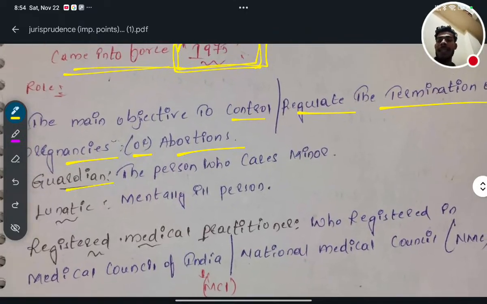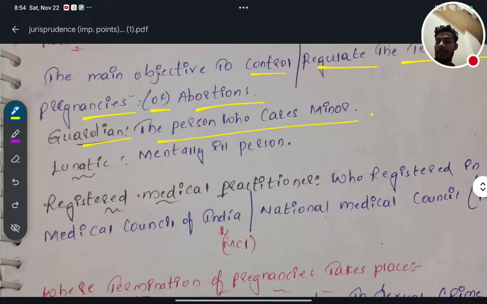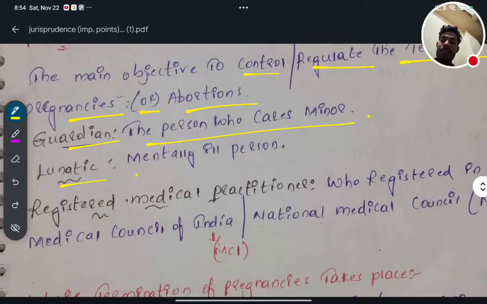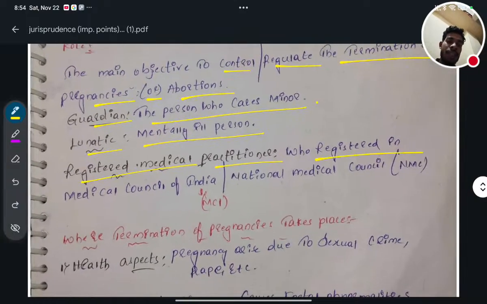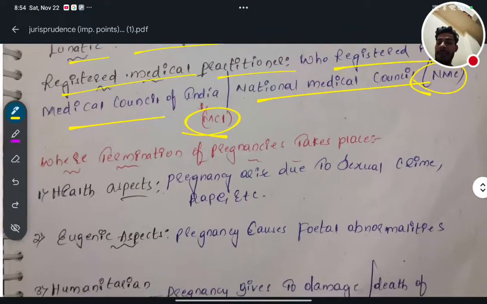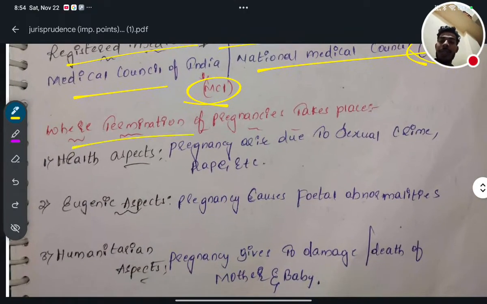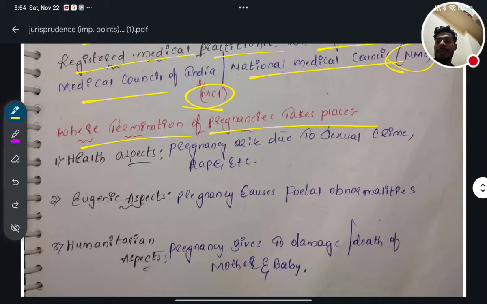Guardian, who are the guardian? The person who cares for the minors is simply called guardian. And what is lunatic? It is a mentally ill person. Okay. So registered medical practitioner, who is registered in the Medical Council of India, that is MCI, or National Medical Commission, that is NMC, where the termination of pregnancy takes place.